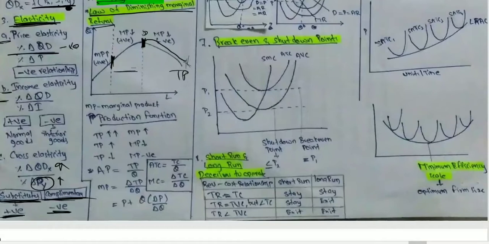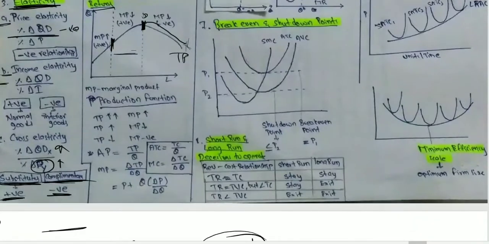So the production function is simply what is described here. When total production was increasing drastically, then marginal product starts increasing. When total product is increasing, but not that much, then marginal productivity is reducing. When total productivity starts reducing, the marginal productivity will be negative. That means total productivity increases as long as marginal productivity is equal to zero or greater than zero. After that, the total productivity will also decrease.